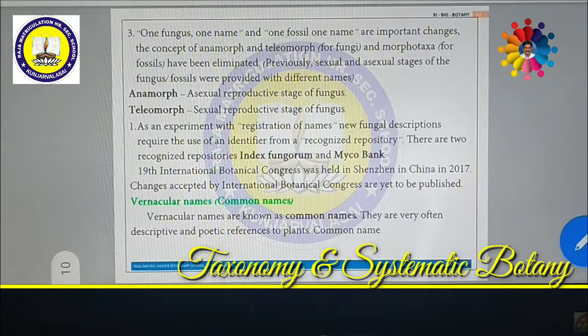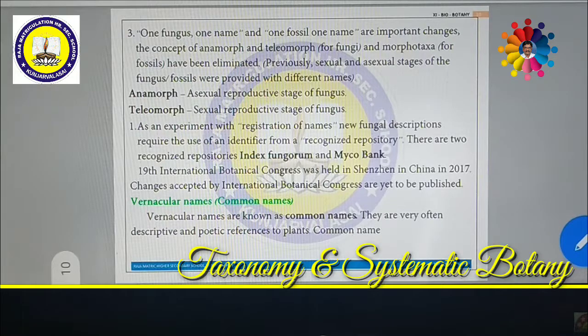If they are going to discuss the details of fungus, if they classify the fungus, if they name the fungus, it has to be done on the basis of the reproductive method. Suppose it reproduces by the asexual reproduction method, then it comes under anamorph. If it reproduces by sexual reproduction, then it comes under teleomorph. In such a way, they will be classified.